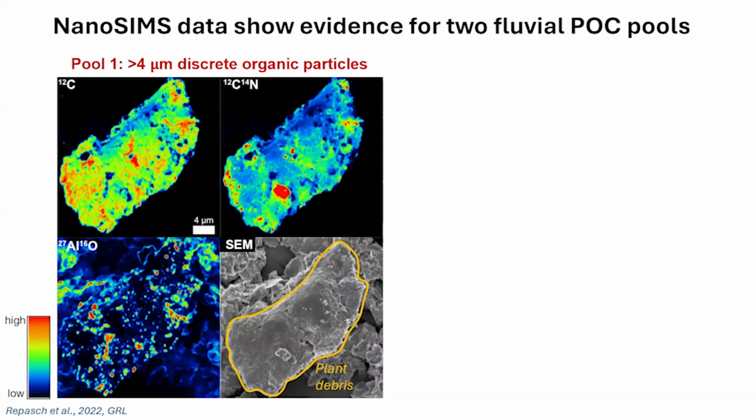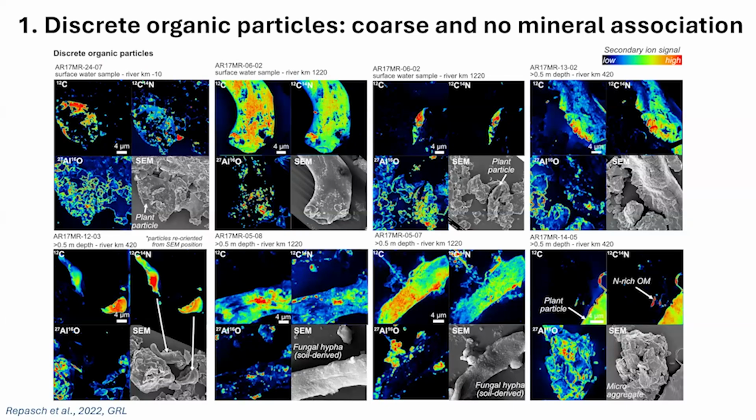We predominantly find that there are two pools of particulate organic carbon. The first pool is just these discrete organic particles. We consider these to be pieces of plants that are very labile. This is what one of those particles looks like in an SEM image. On the top left here is the map of carbon. We can also map nitrogen, and we can use aluminum as a proxy for the mineral content in these particles. We see that these discrete organic particles have different sizes and shapes, but in general they're very coarse. This is a 4 micron scale in these images. So this is coarse particulate organic matter.